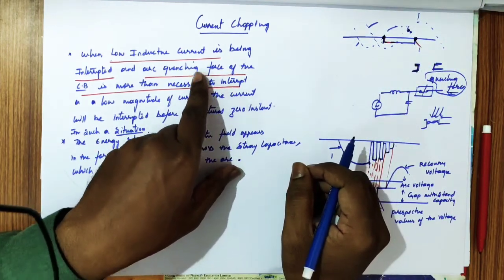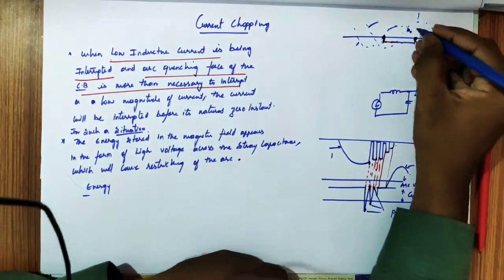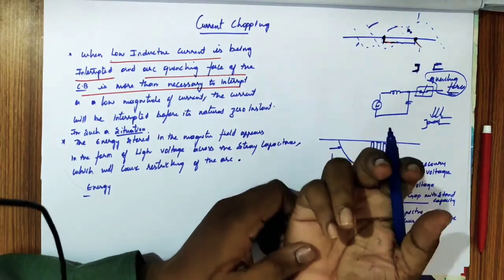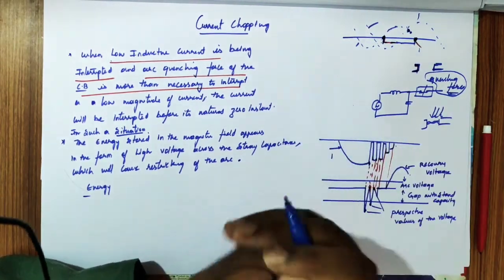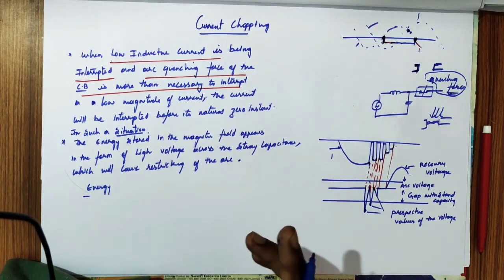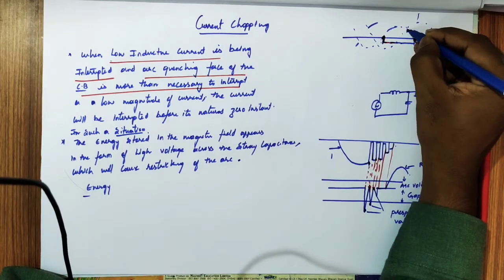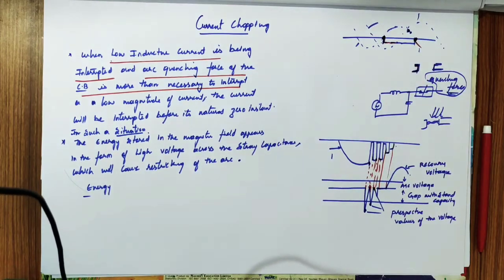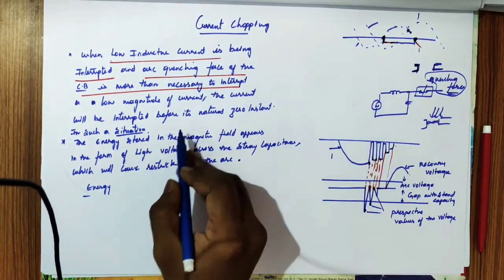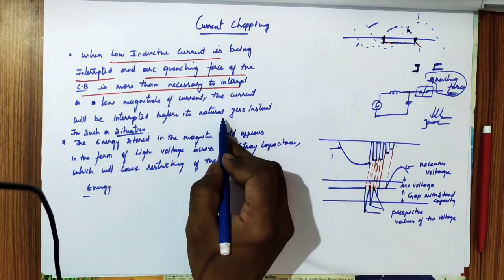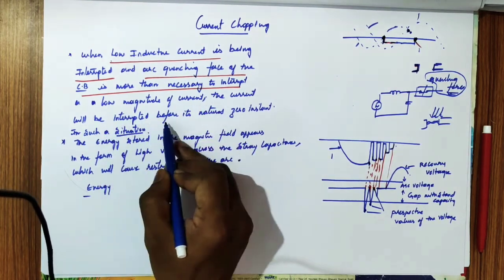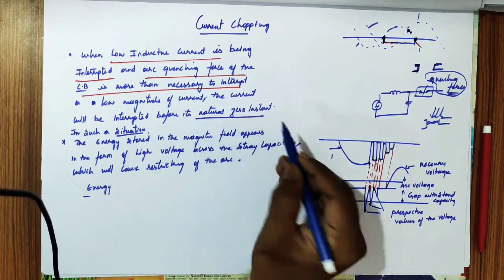So at that point when the circuit breaker is operated, there is a possibility of getting restriking voltage, and again the arc will not get quenched. So that is a problem. How is the restriking voltage formed? See here, before the low inductive current naturally reaches its zero instant, the current will be interrupted before its natural zero.